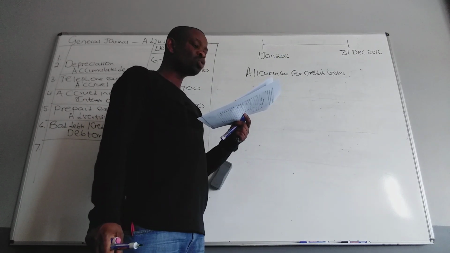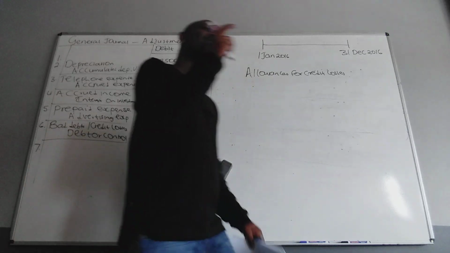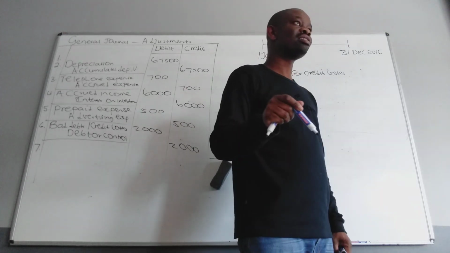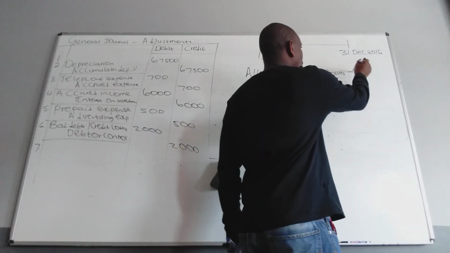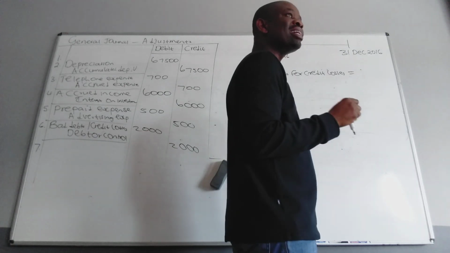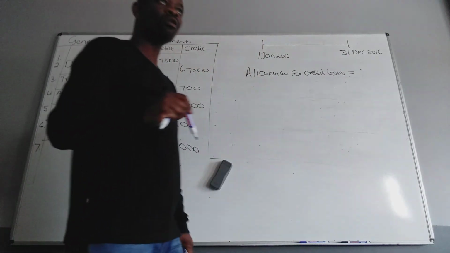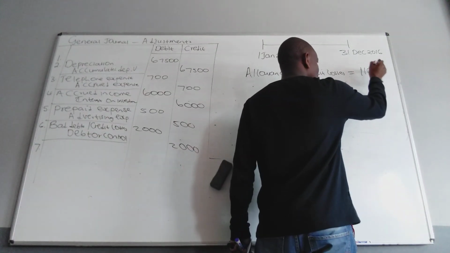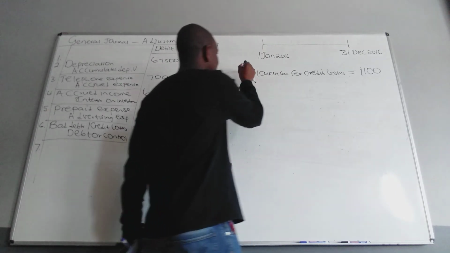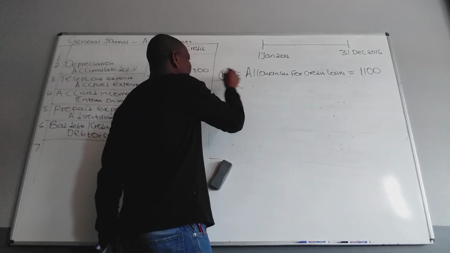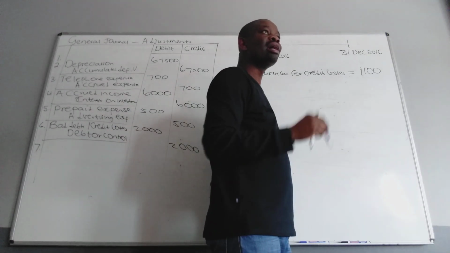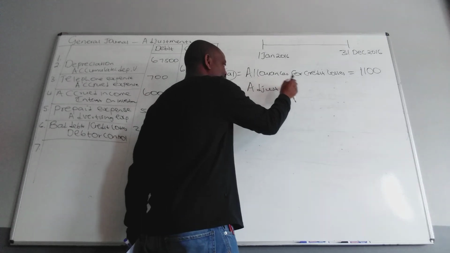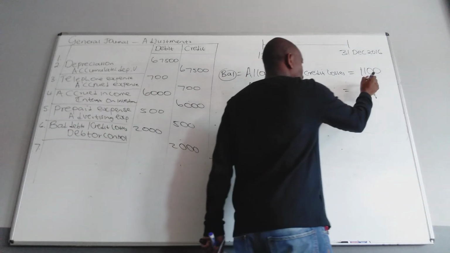Can you see what they are saying there? They say it must be adjusted. It means we have the old one that we need to change. What is the old balance? You go to the list of balances and tell me how much the allowance is currently. They can't just say adjust; it means something exists. The balance currently is 1,100. So now we are adjusting that 1,100 to 1,000. They say we must adjust it to 1,000.